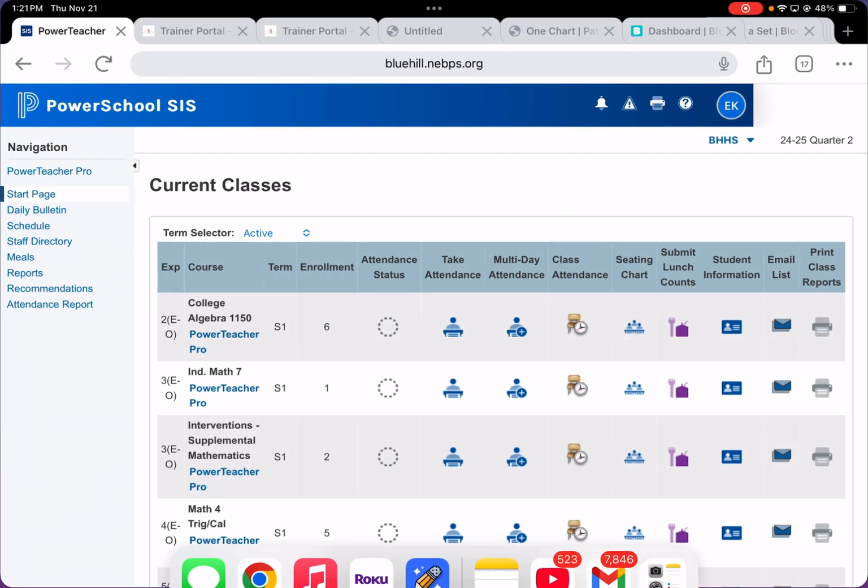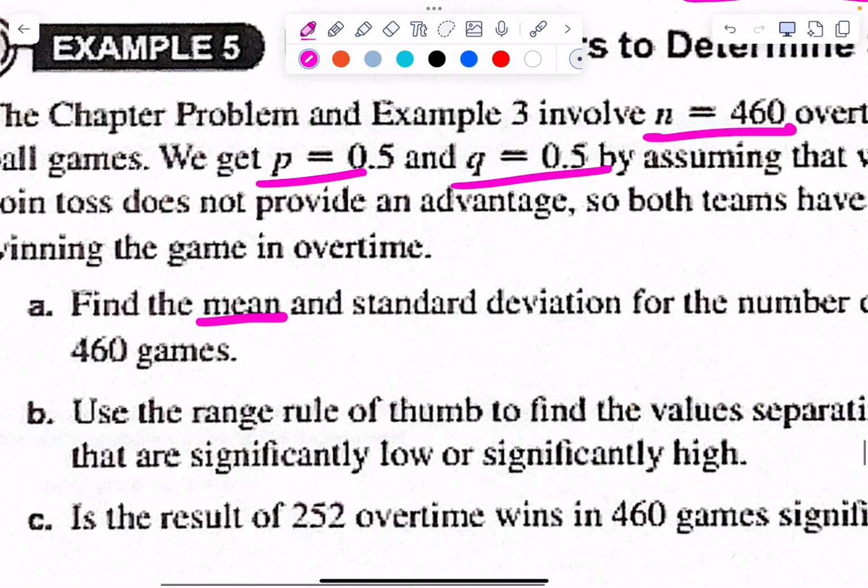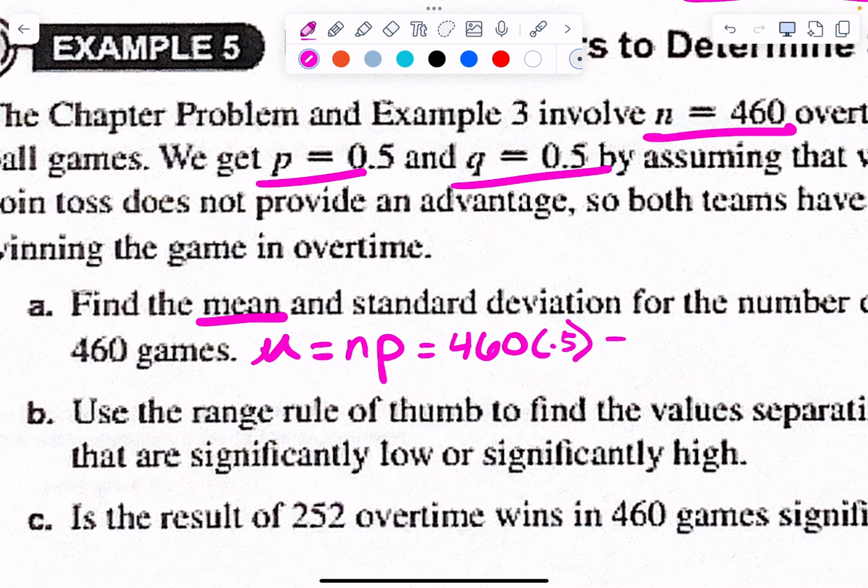If you have 460 games and the chances of winning and losing are 50-50, how many games should you win? 230, because the mu, or the mean, is n times p. N was 460, p was 0.5, half of 460 is 230, right? That should just make sense. That 230 should be the number of wins you get.